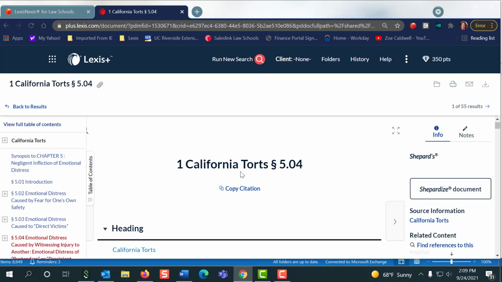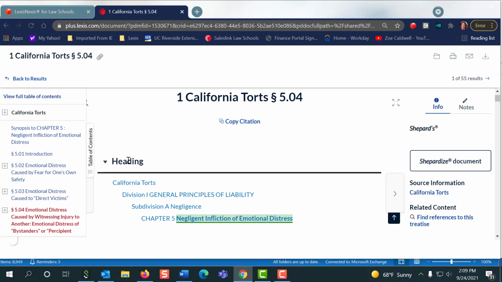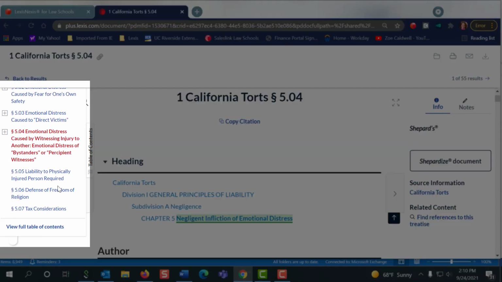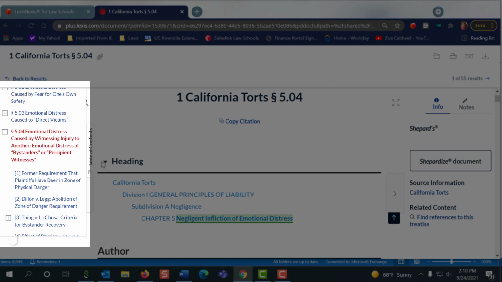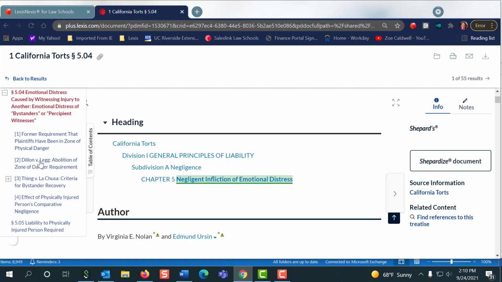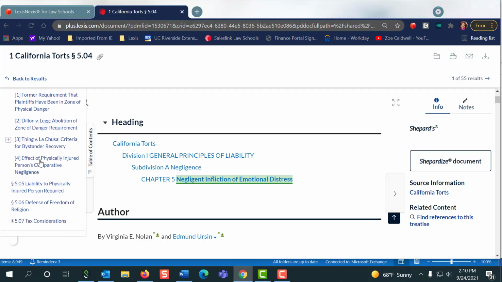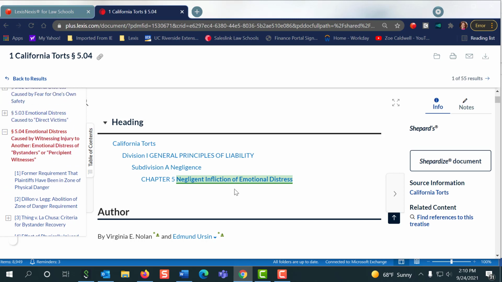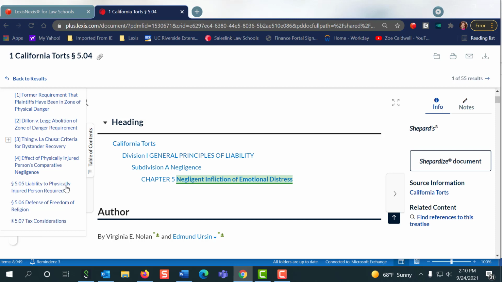Okay, so now I'm in my secondary source, and there's a couple things I want to do. The first is you'll see Lexis is popping open my table of contents right here because they know that there's a lot on this page, right? And so now I really want to open this plus sign because I'm where I want to be, but I only want to read about the section that I need. This is what you're looking for when you're in a secondary source. We need to know what the elements are, okay? So here it's talking about the former requirements and some other things.